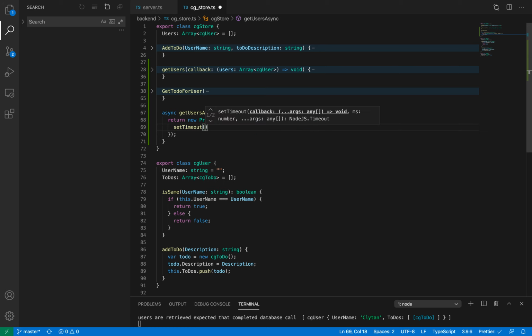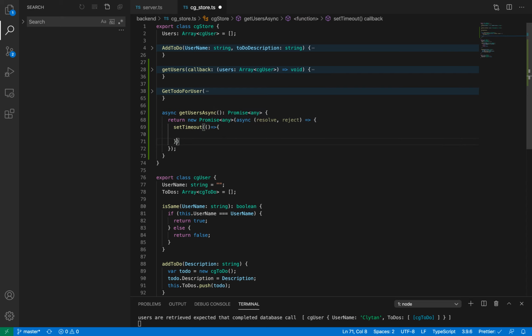Remember this function. setTimeout will have another function, and the inside one is going to run after 3 seconds. And here I'm going to get these users. But I'm not actually going to return, I'm going to resolve the promise. I just have to write it here.